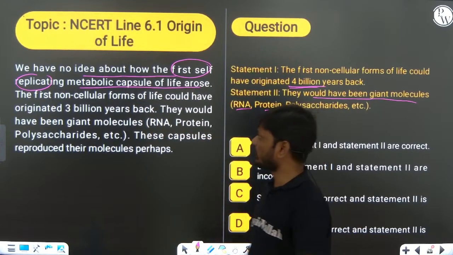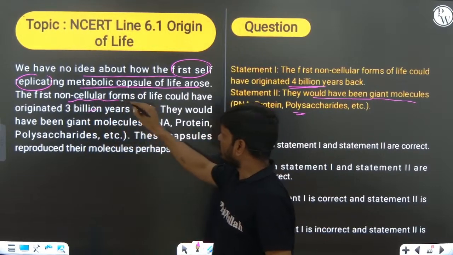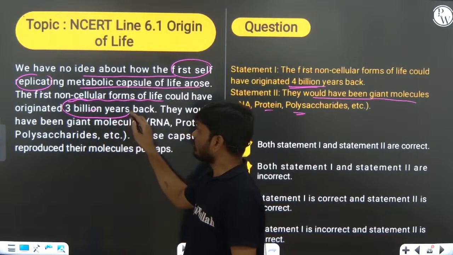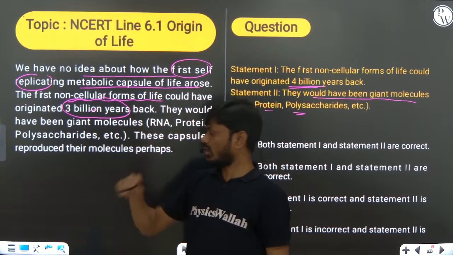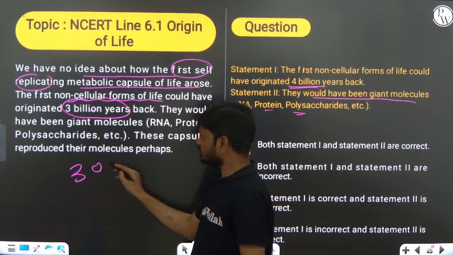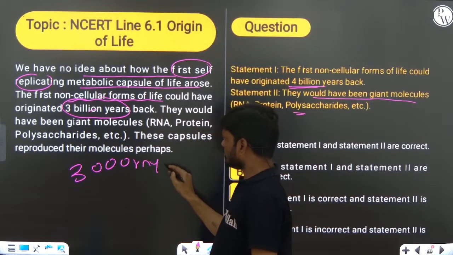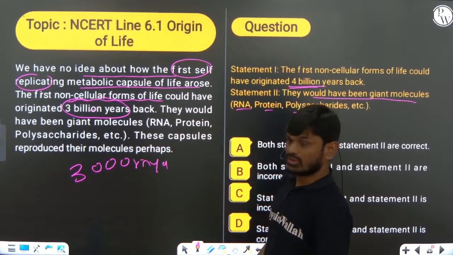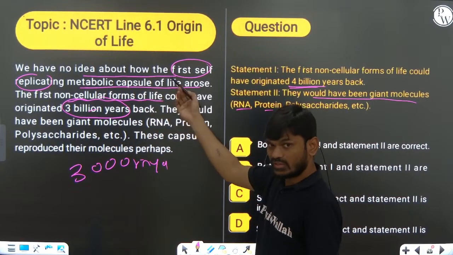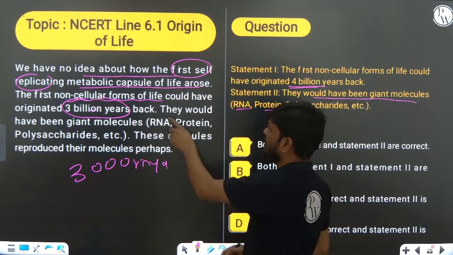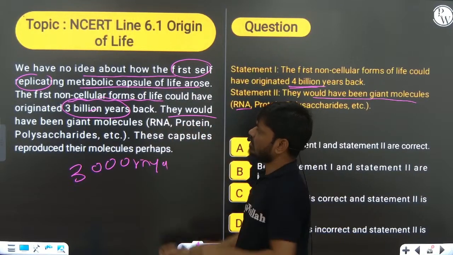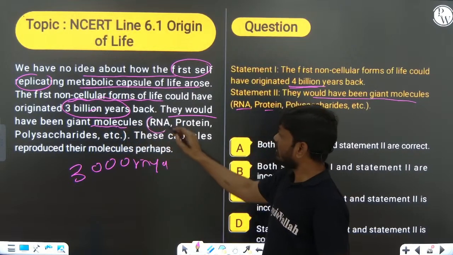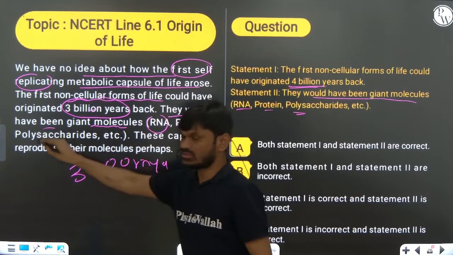That you remember. The first non-cellular form of life could have originated 3 billion years ago, or 3000 million years ago. How were they, the first non-cellular forms? They are giant molecules, larger molecules, like RNA, protein, polysaccharide.